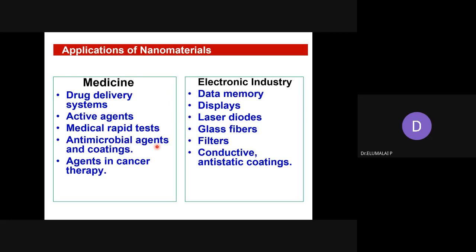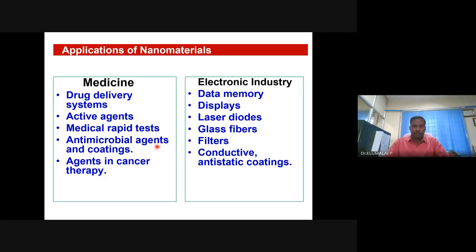And you can develop nanotechnology agents for cancer therapy. You can create a local heat so that the damaged cells can be completely destroyed, or the problem associated with the tissue can be locally destroyed. A definite role of nanomaterials and nanotechnology in healthcare and medicine.